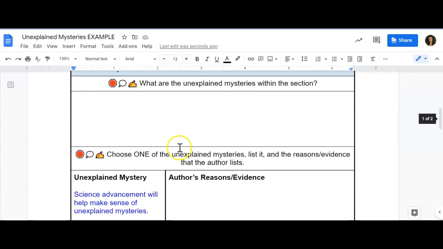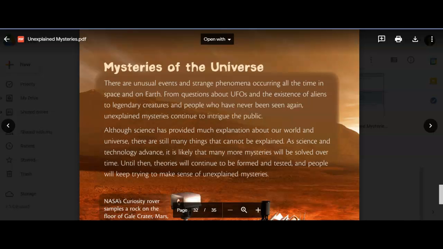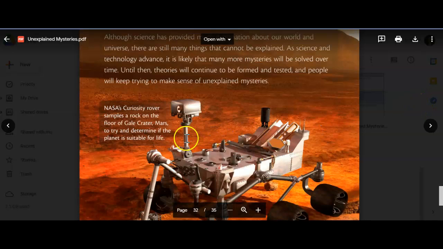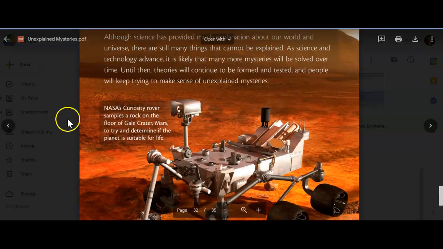What are some reasons or evidence that they use? Again, we're going back to that text, okay? So what are some things that the author is putting? We do want to pull out some direct text quotes. So one of them I see down here is that it's talking about how NASA's Curiosity rover samples a rock. Then, if we scroll down a little bit, it talks about how NASA is sending rovers to Mars and collecting data, and that's going to help clear up that mystery about what is Mars.